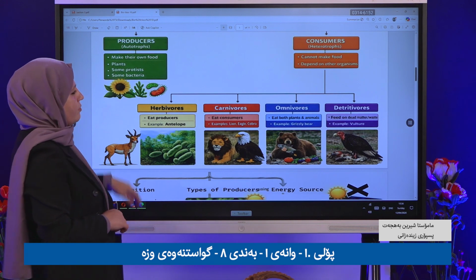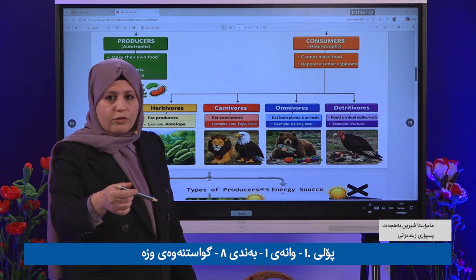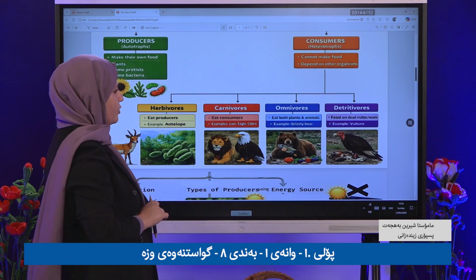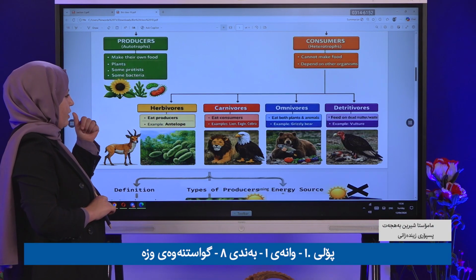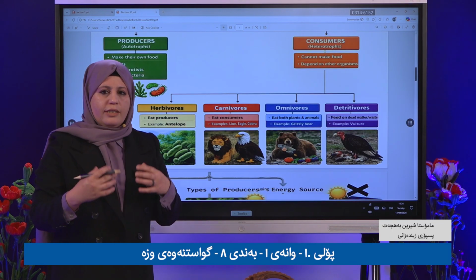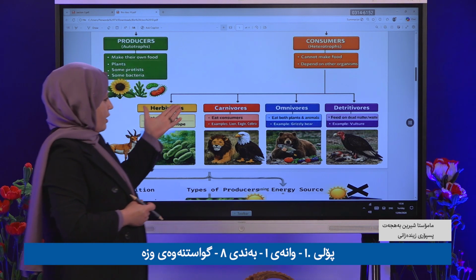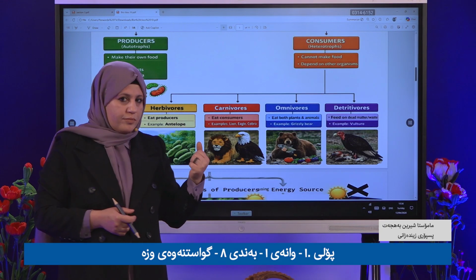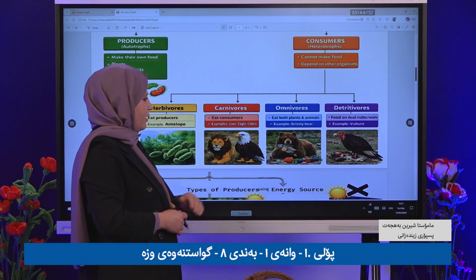Can a consumer make its own food? Of course not. Consumers are classified into four groups: herbivore, carnivore, omnivore, and detritivore. Herbivores only eat plants, such as the antelope. Carnivores only eat other consumers, only meat, for example the lion, eagle, and cobra.